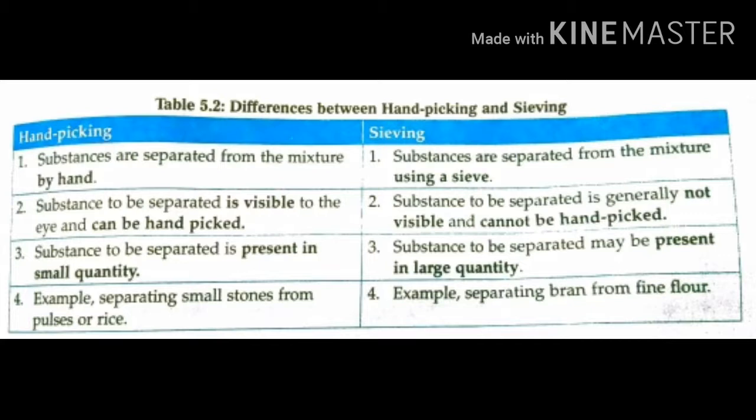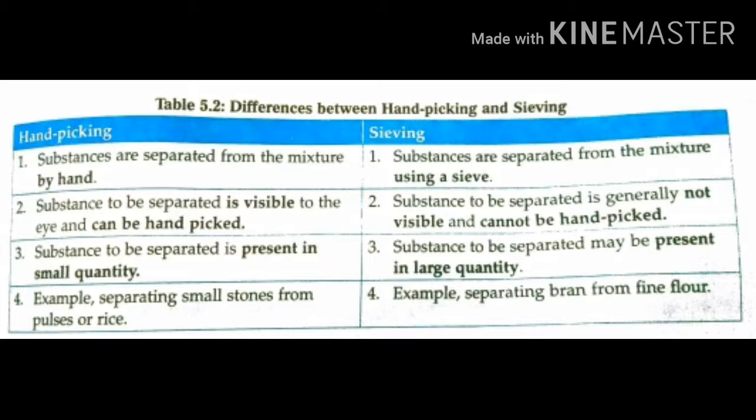In the sieving method, substances are separated from the mixture using a sieve.